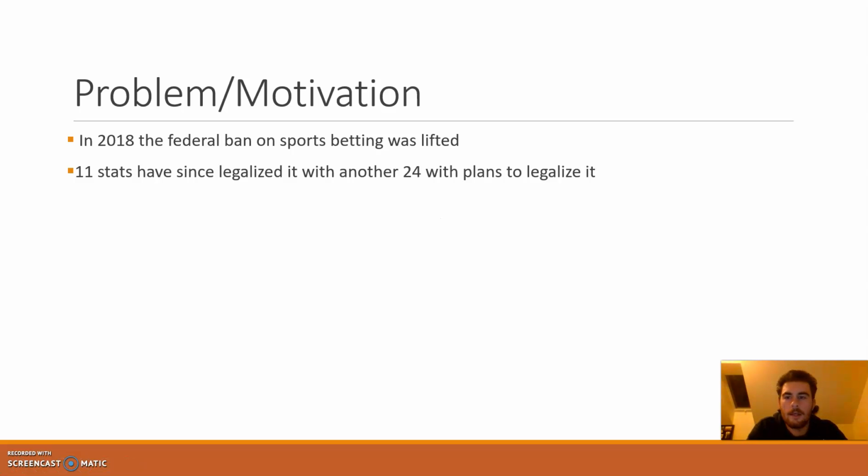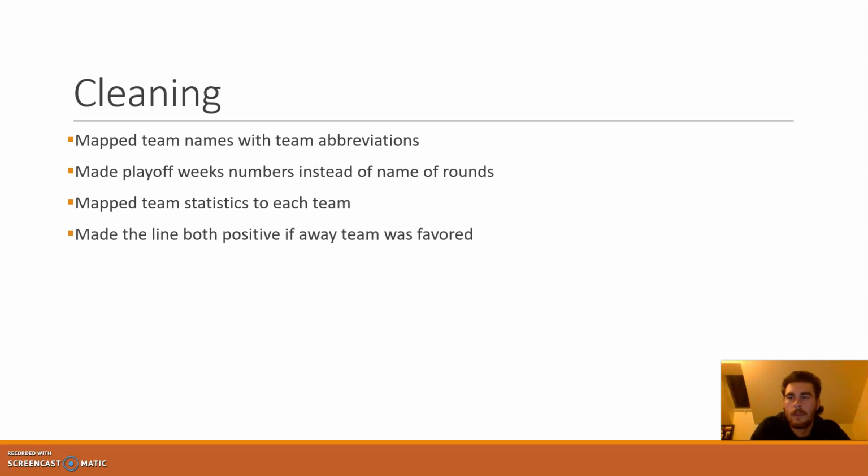So in 2018, the federal ban on sports betting was lifted, and since then, 11 states have legalized it, with another 24 or so planning on legalizing it within the next 5 years. So this is going to create a very large market, and it's going to be a big source of revenue for a lot of different states. With that in mind, I was hoping to see if I could figure something out that would help predict it and maybe be able to monetize it in some way.